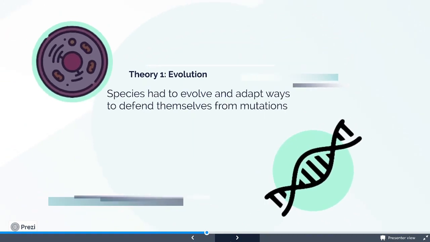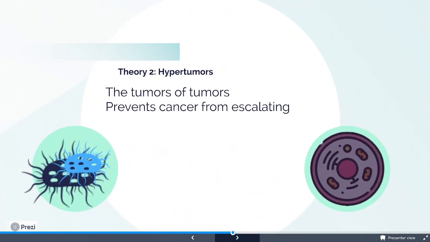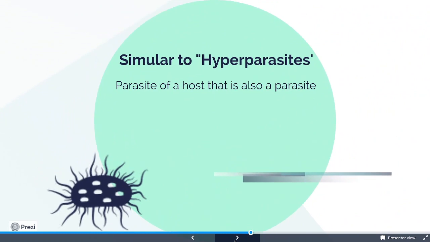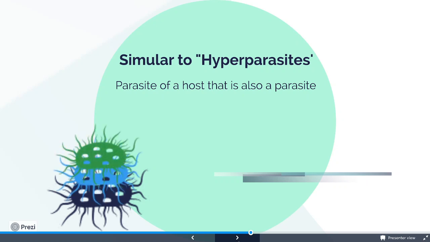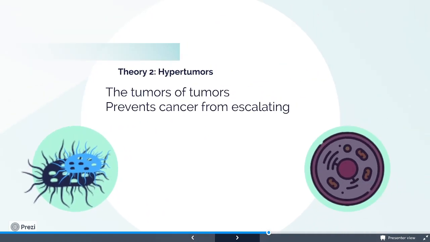The other theory I will discuss is hypertumors. Now, hypertumors are tumors that prevent other tumors from growing and becoming dangerous to a species' health. They are similar to hyperparasites, which are parasites of a host that is also a parasite. It's kind of like a stack of parasites, where you have a parasite on a parasite of a parasite of a parasite. Now, let me show you how this concept relates to tumors.